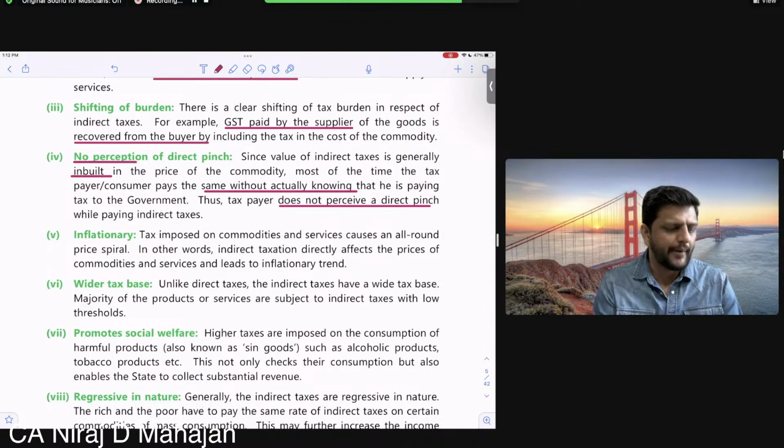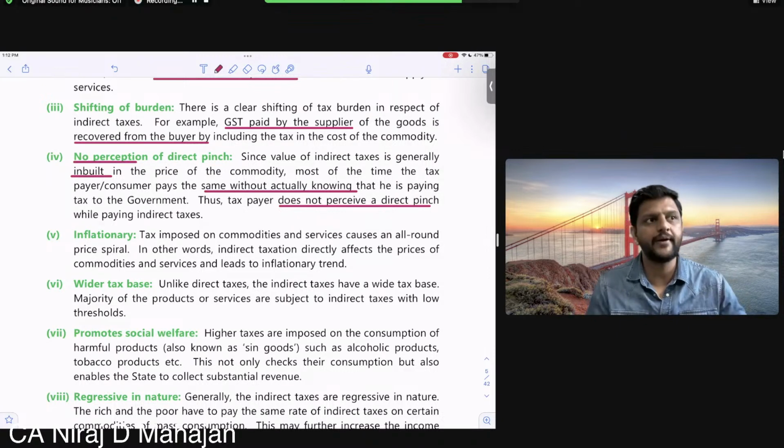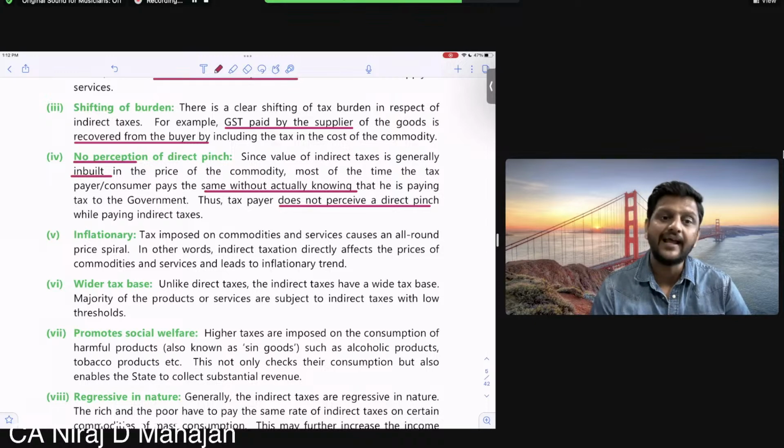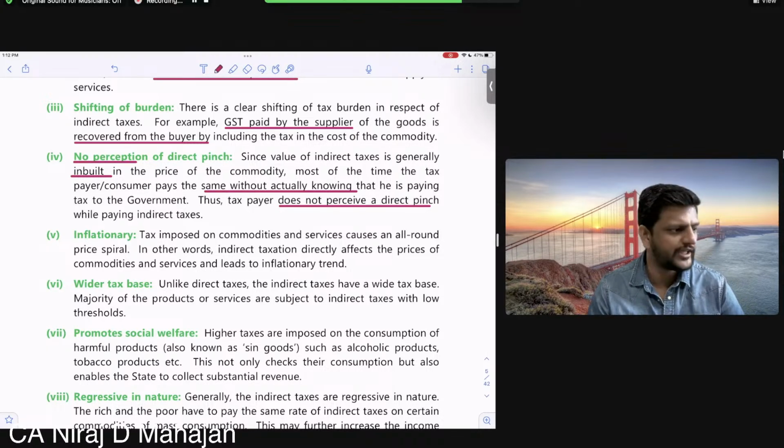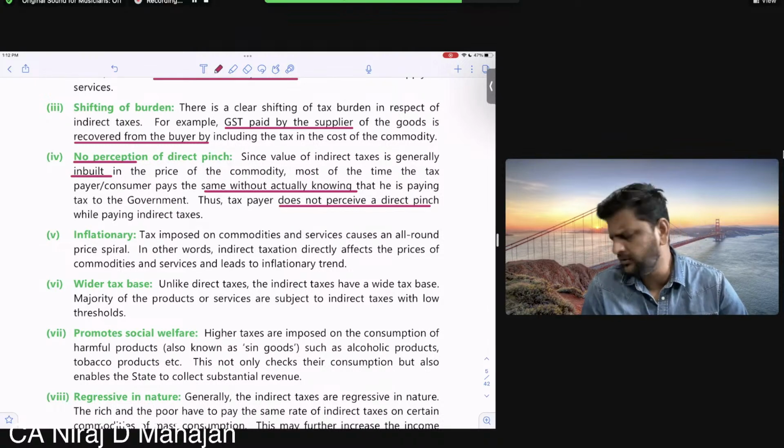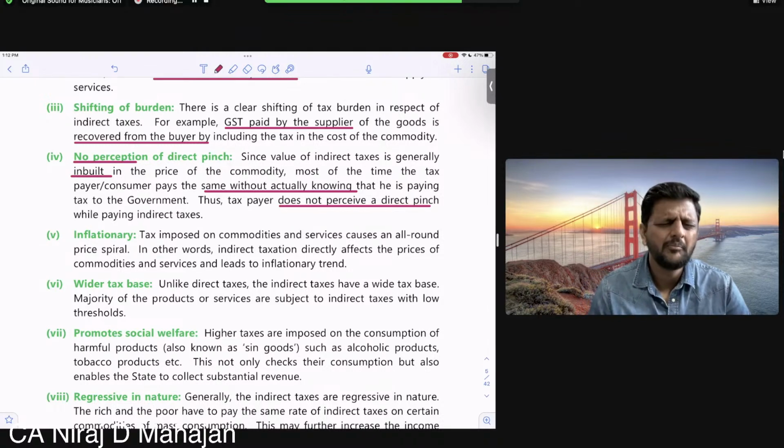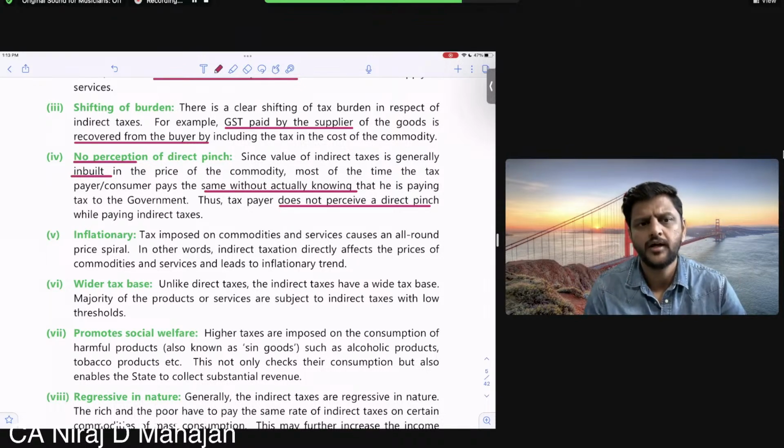No. Maybe your parents or senior relatives or friends might have paid direct taxes, maybe advance tax, or from their salary, TDS may have been deducted. Correct, or they may have paid advance tax or self-assessment tax. But you will never see regular persons paying indirect taxes. Even you are paying taxes, but you don't even understand. Are you getting my point? So every time you are filling petrol, you are paying taxes. Right? Clear?